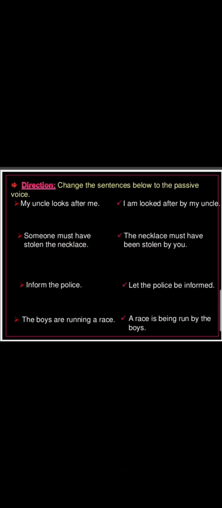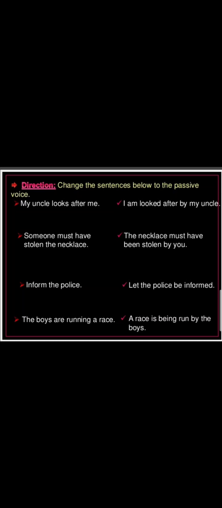Now, let's practice some examples. My uncle looks after me. I am looked after by my uncle. So the subject becomes the object in passive voice and the object becomes the subject.